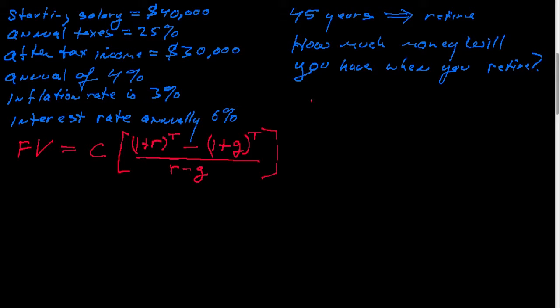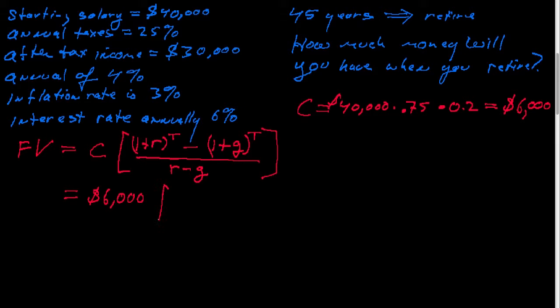Well, C is your first payment, which is going to equal 20% of your after-tax income. So your annual income is $40,000. And you're paying 25% in taxes, so that leaves you with 75% of that. And you're going to save 20%. And that means that you're going to save $6,000 the first year, and that amount is going to grow every year.